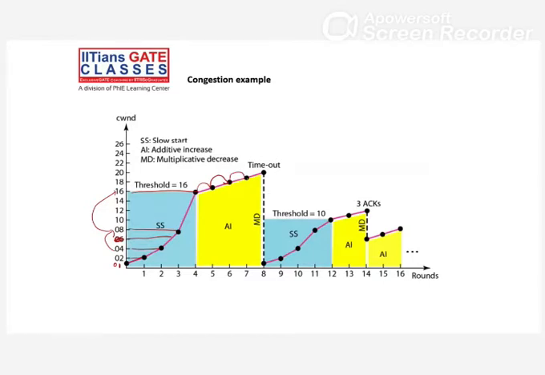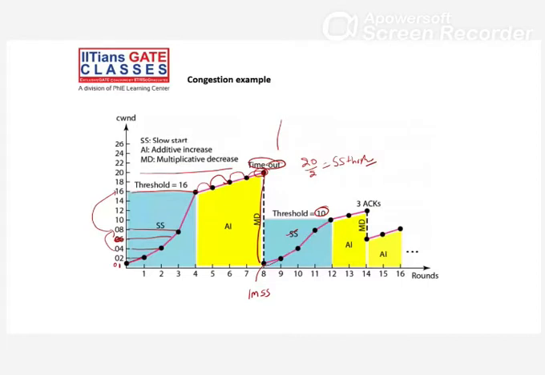Then the sender is expecting an acknowledgement, but there is no acknowledgement. Let's say a timeout happens at this place. Directly go to the slow start phase, meaning 1 MSS again. Again start with 1 MSS. At this time, what is the size of the congestion window? 20. So 20 divided by 2 becomes your threshold. We change our threshold, so 10 becomes the threshold, right? Now start again.